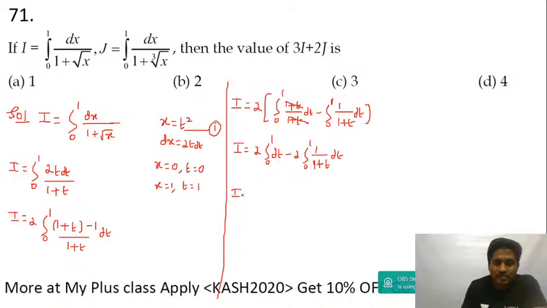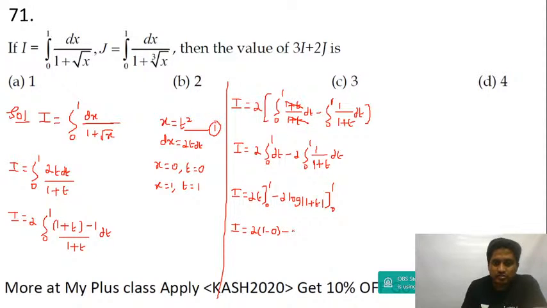So I is equal to 2 times the integration of dt, which is t, between the limits 0 to 1. The integration of 1 by t is log t, so you will get log of 1 plus t, between the limits 0 to 1. Upper limit is 1, lower limit is 0.